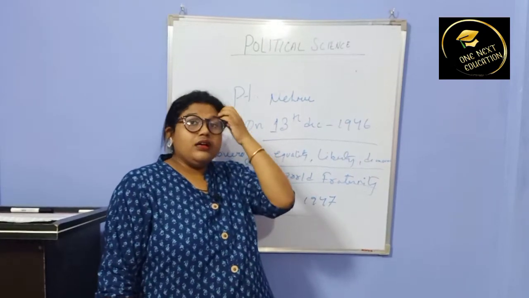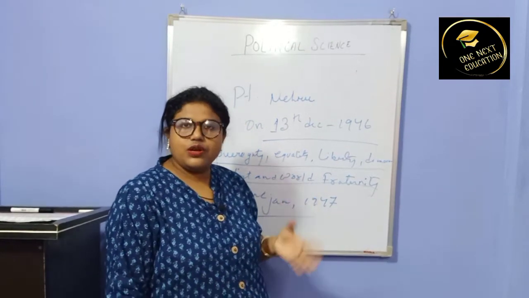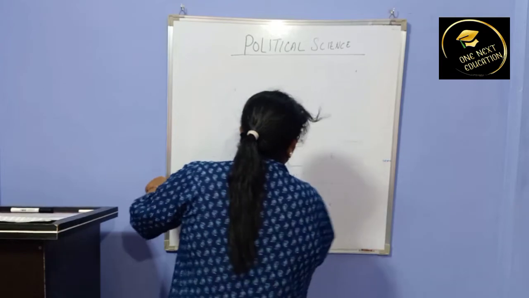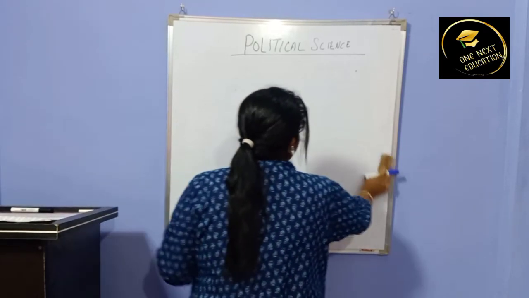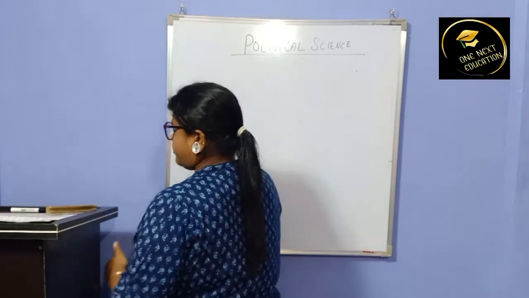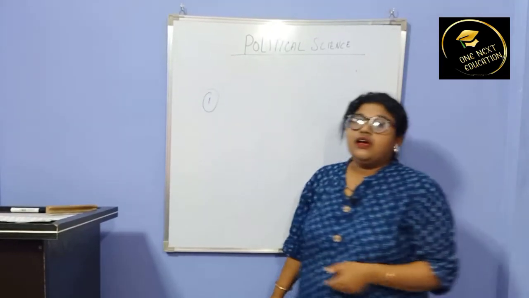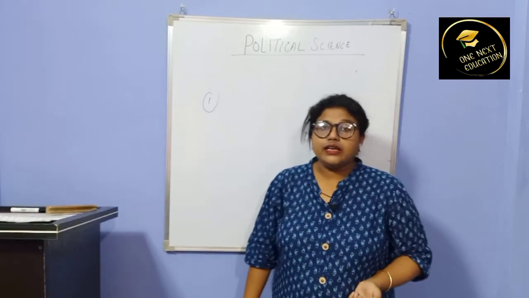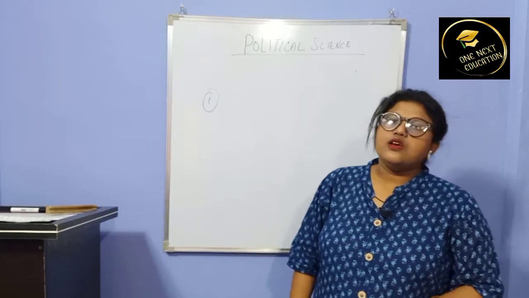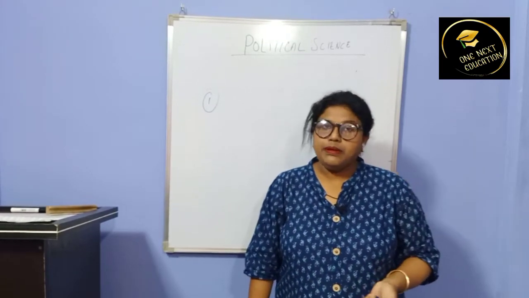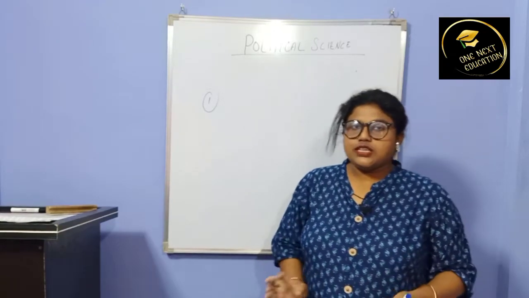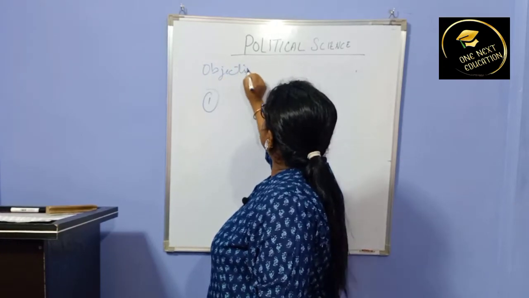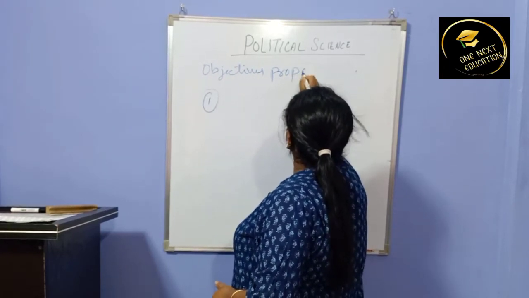Some of the important objectives were proposed by Pandit Nehru. The number one objective was that the Constituent Assembly should declare India as an independent, sovereign republic.